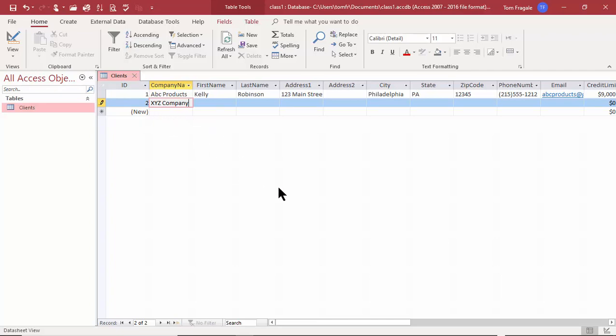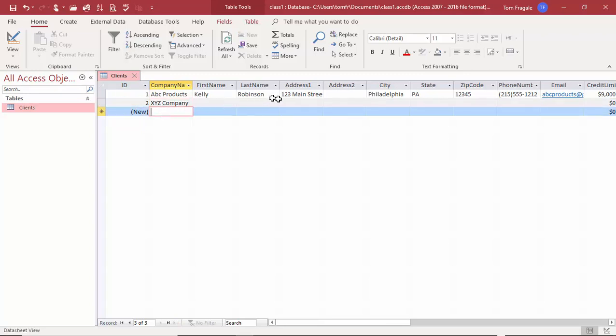So I can actually hit the escape key right now. It will go back. So when you see the pencil, you have a chance to escape out. Once you leave that record, or if you close that window, then it'll save that record automatically. So if I go to the next record, it does save that.